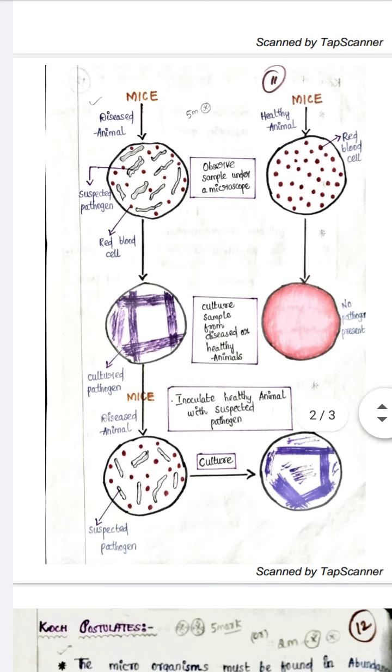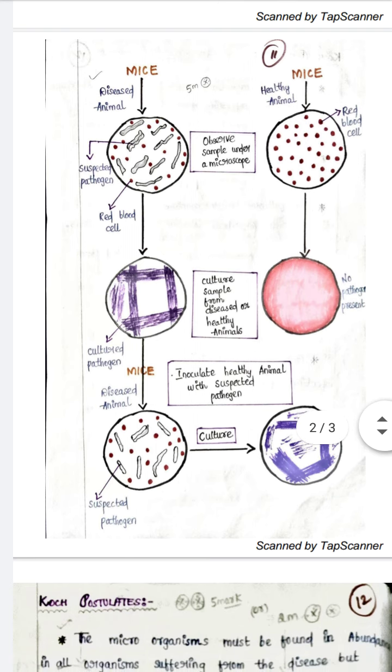So first is the diseased animal and the healthy animal. We take the sample and observe it under the microscope. In the diseased animal you can see a suspected pathogen and the red blood cells, and in the healthy animal we can see only the red blood cells.